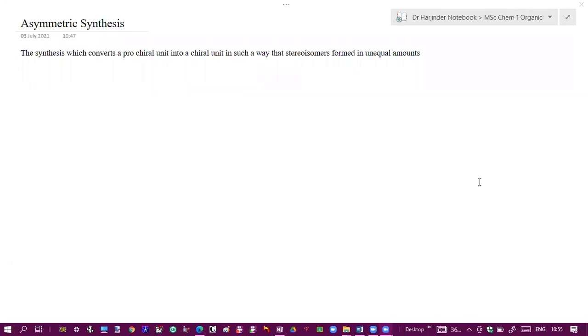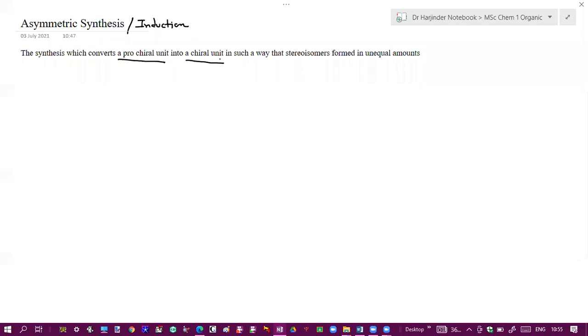That is asymmetric synthesis, or it is also called asymmetric induction. So what is this asymmetric synthesis or simply asymmetric induction? It is a synthesis in which you convert your prochiral substrate into a chiral substrate in such a way that one stereoisomer is formed in excess as compared to another stereoisomer.